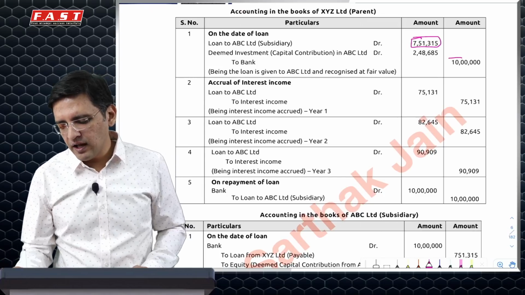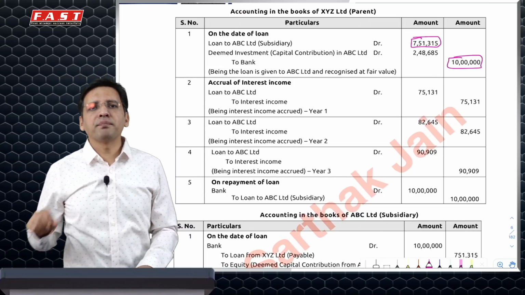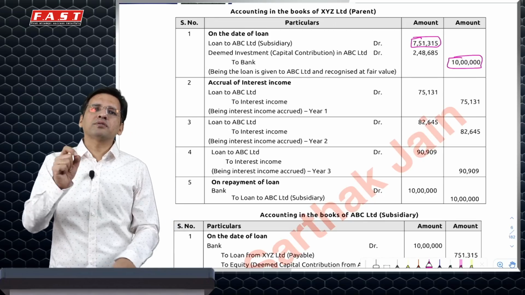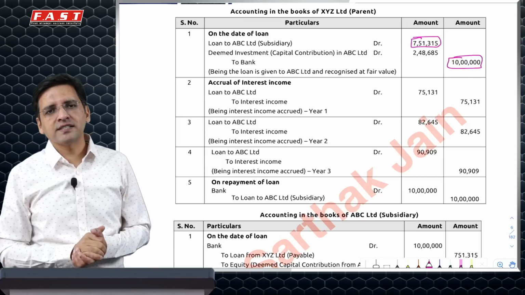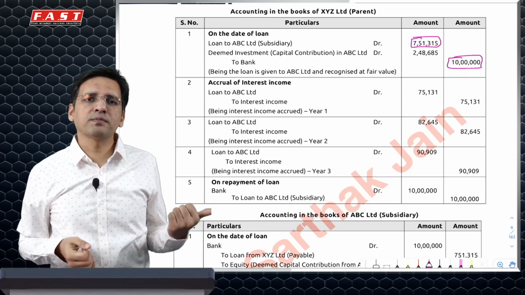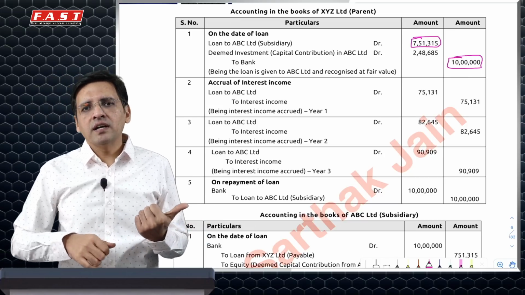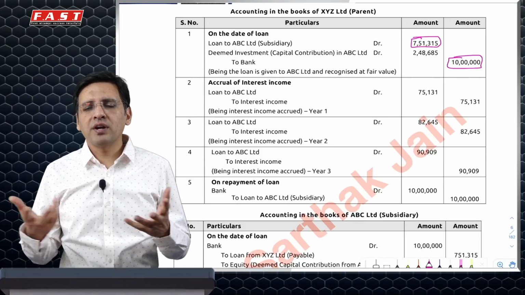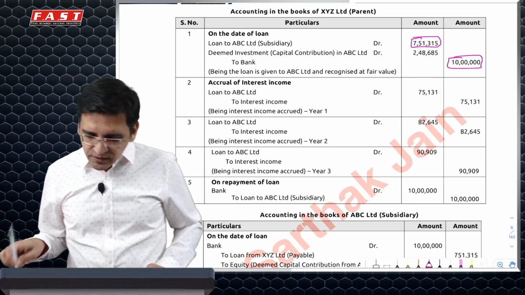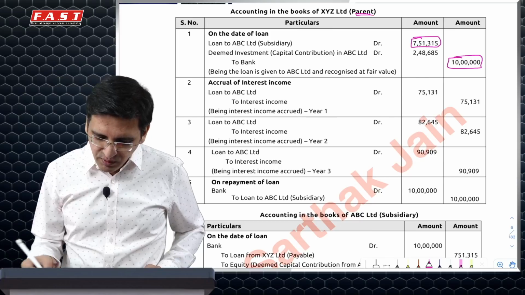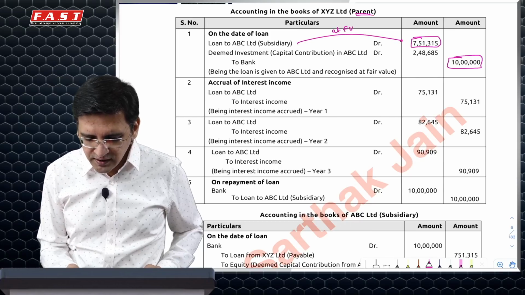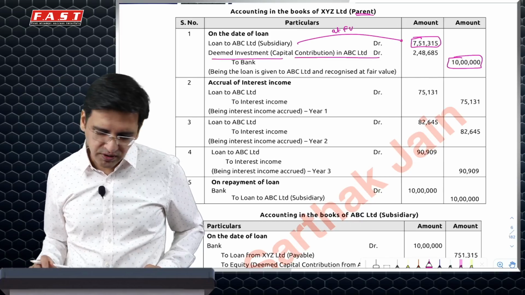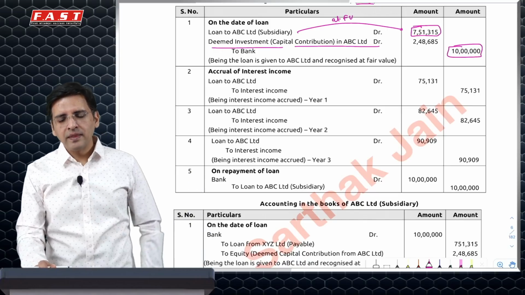However, we have paid 10 lakh rupees, which means that we have actually given a benefit to the subsidiary of 248,685, which will be in the parent's books shown as investment in subsidiary. In the subsidiary's books, it will be shown as equity under other equity. So in the parent's financial statements, this would be accounted for as loan at fair value, and this would be deemed investment, capital contribution in ABC Limited. You can simply put it as investment.